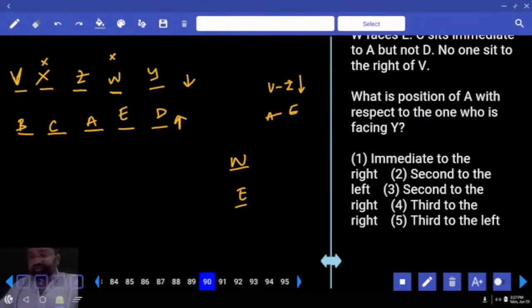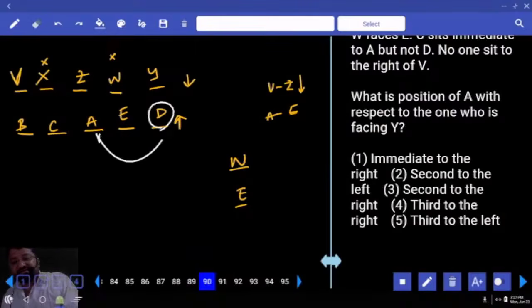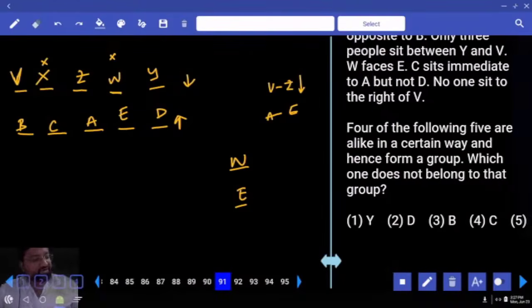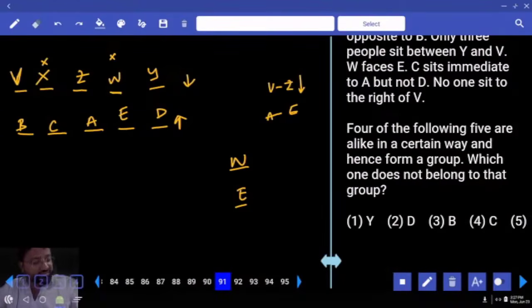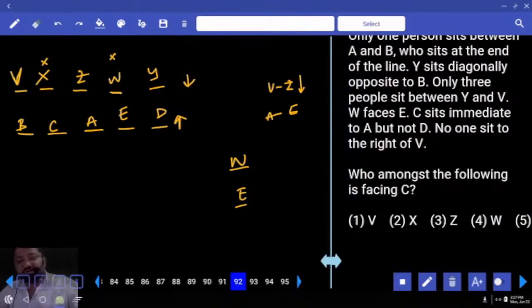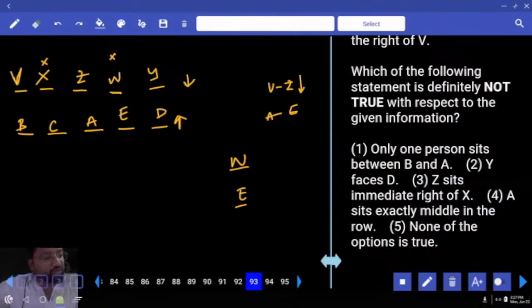What is the position of A with respect to the one who is facing Y? Who is facing Y? D. With respect to D, second to the left. Done? Question 91. 4 out of the following 5 are alike in a certain way. Corners, he says. Y, D, B, C, V. See, what's the answer? C. Who amongst the following is facing C? X.